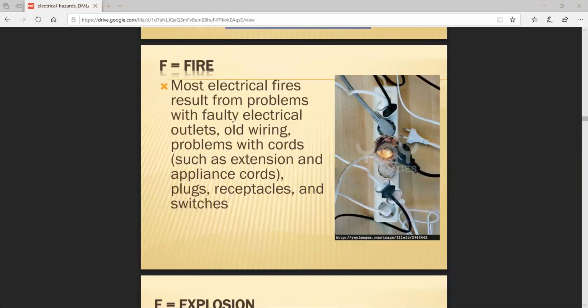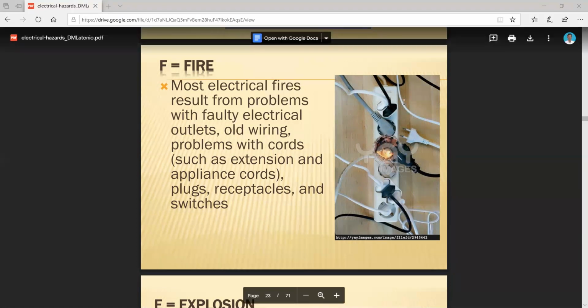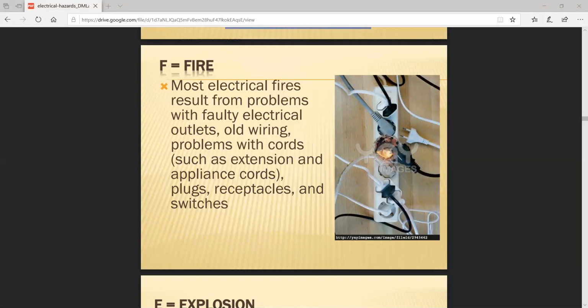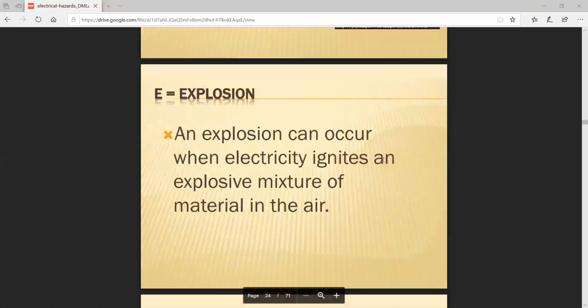If the system is operated properly, it is a good thing. Otherwise, you will absorb heat or the shocking effect, so the human body will be affected. These are the causes for generation of fire. A system has to be operated properly. Otherwise, it is one of the chances for generation of fire. So it is one of the short circuit faults which can occur on a system. Explosion is a very, very important one.